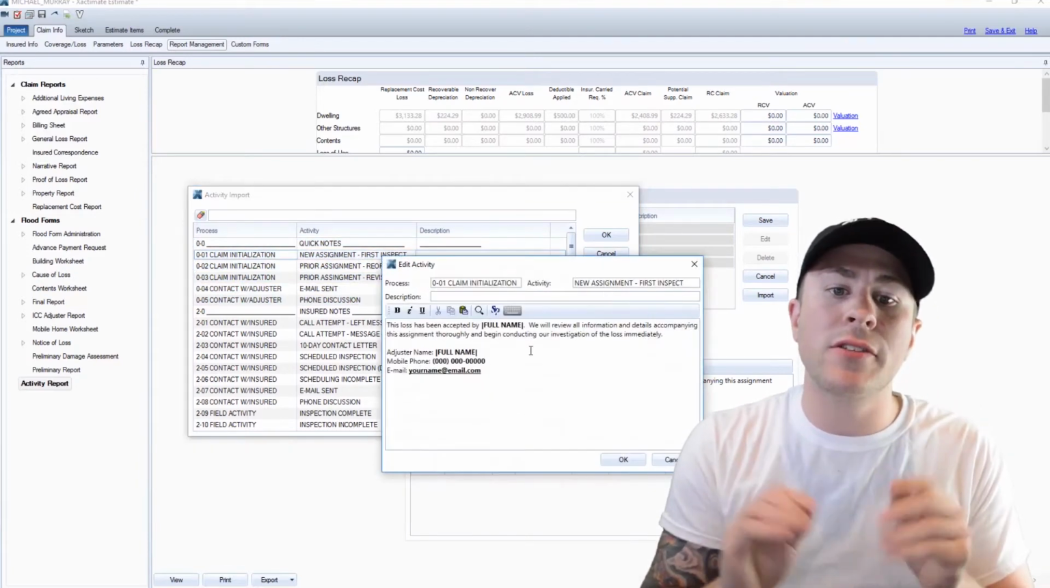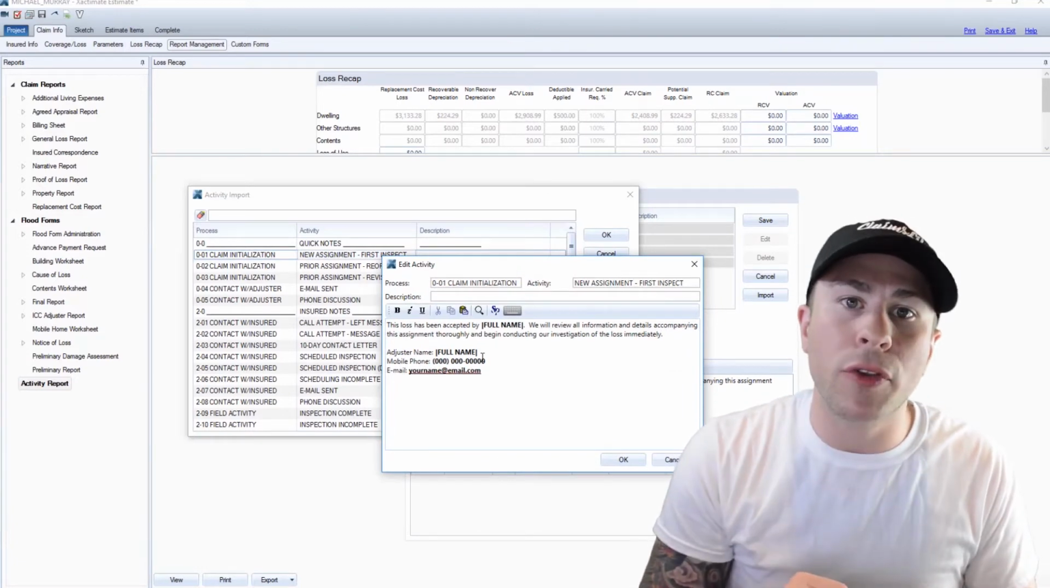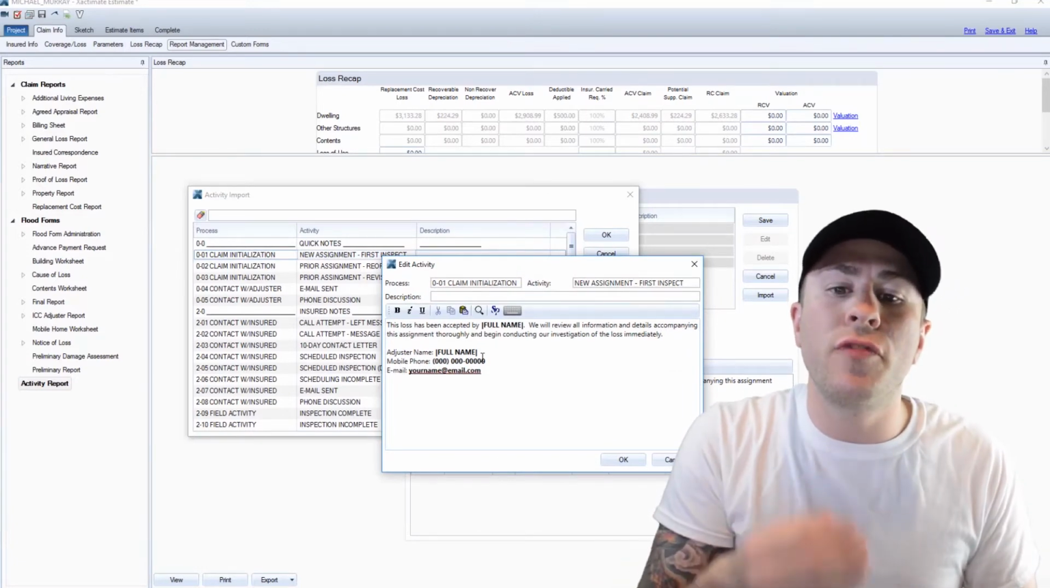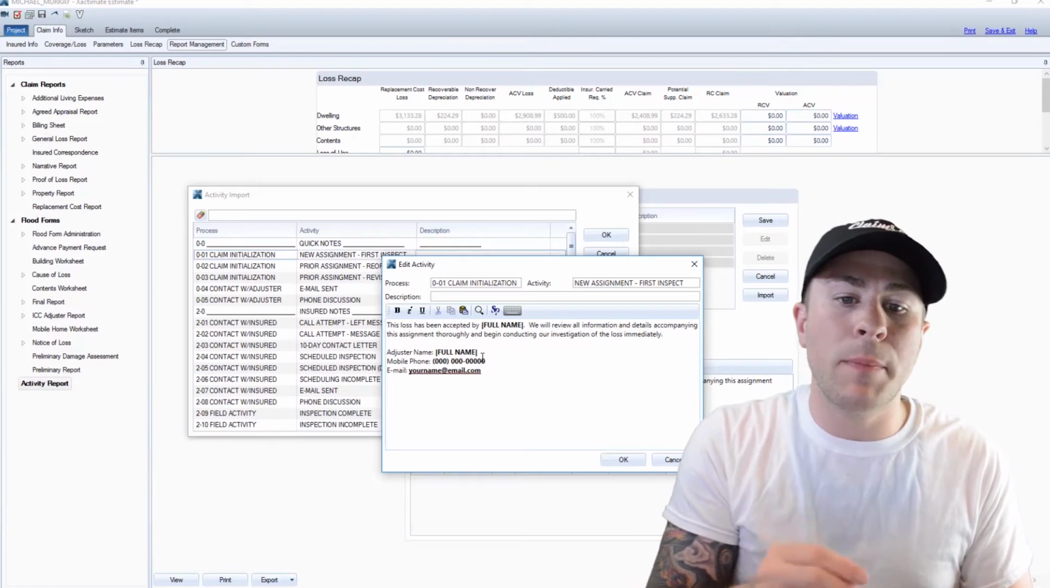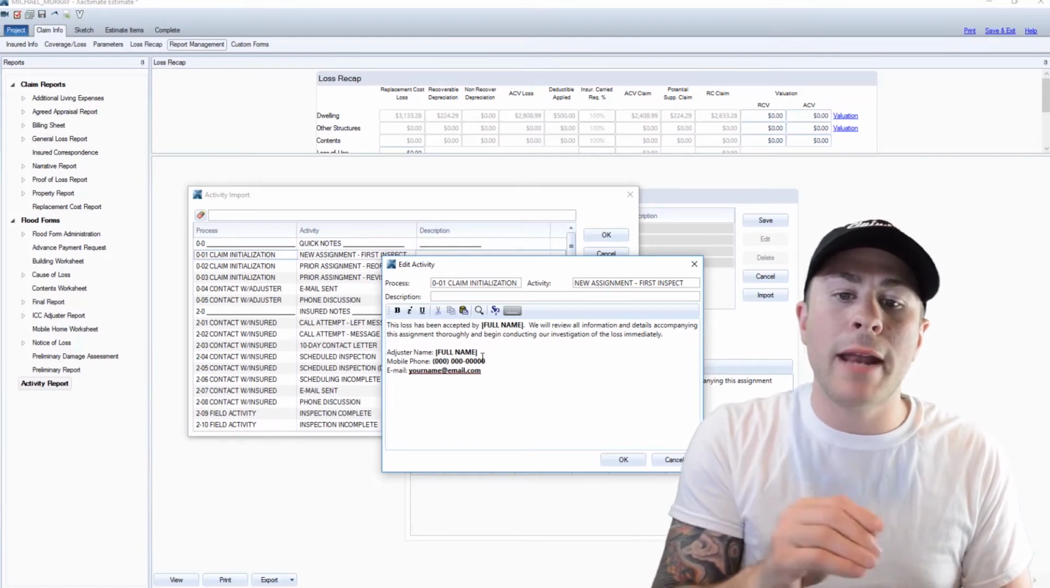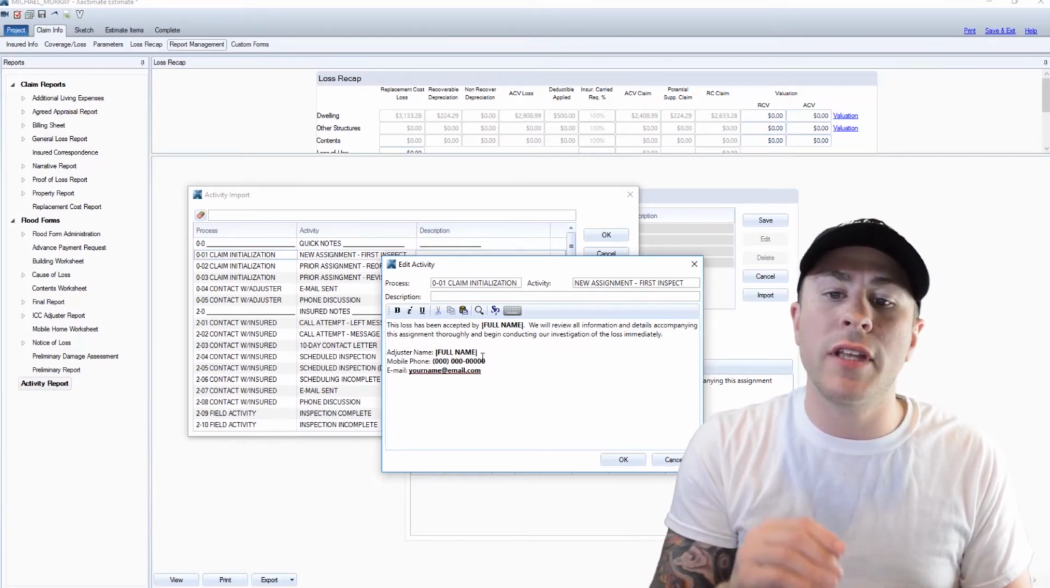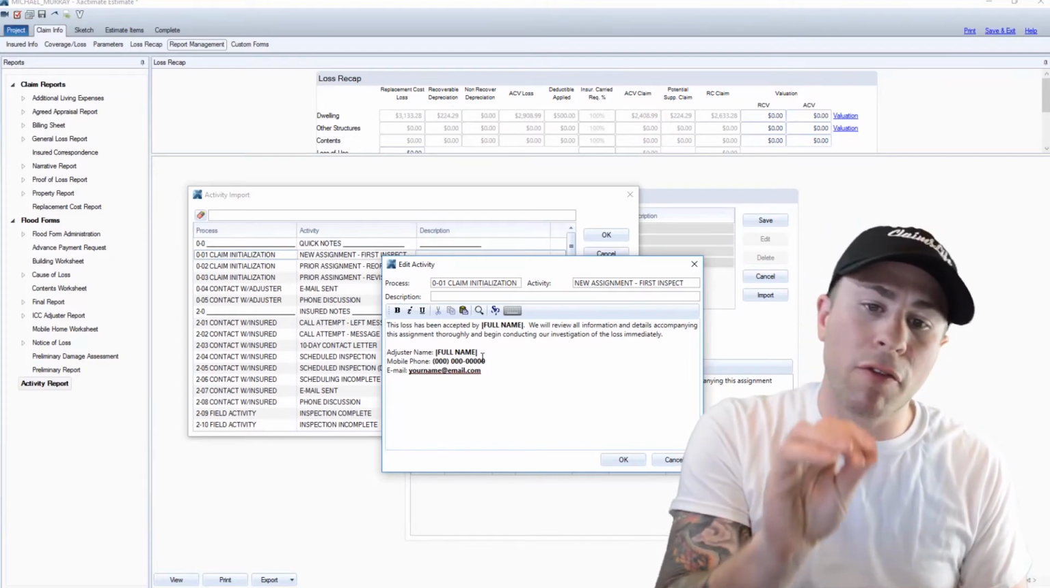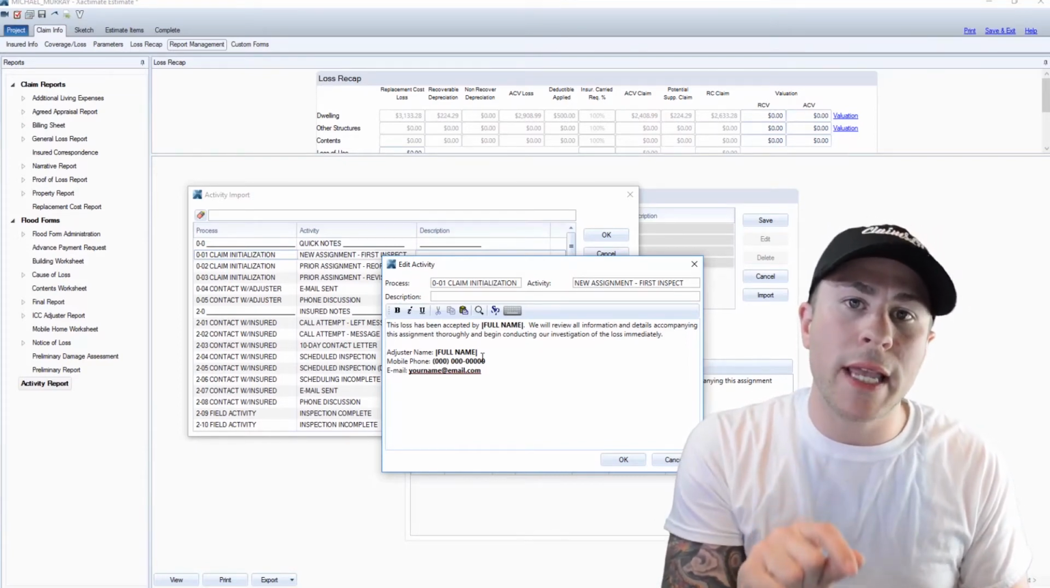Let's check it out. This loss was accepted by, and I would have my full name, Jeremy Reddick. We will review all information and details accompanying this assignment thoroughly and begin conducting our investigation of the loss immediately. And we have our name, phone number, and email address.